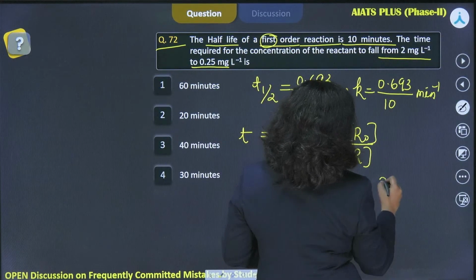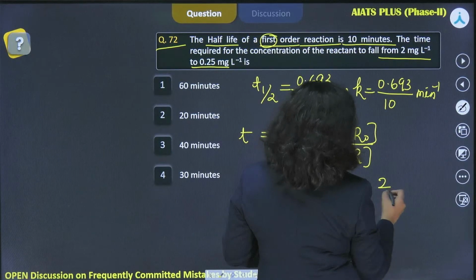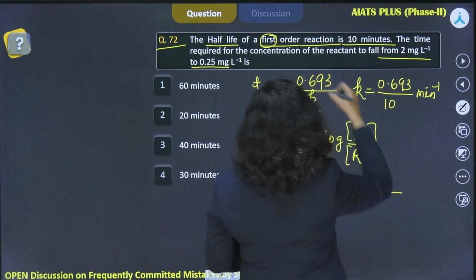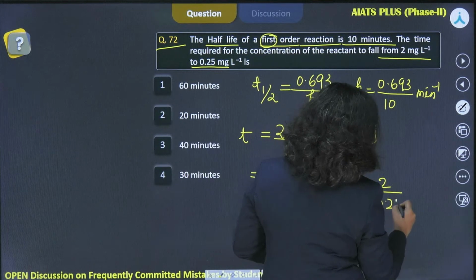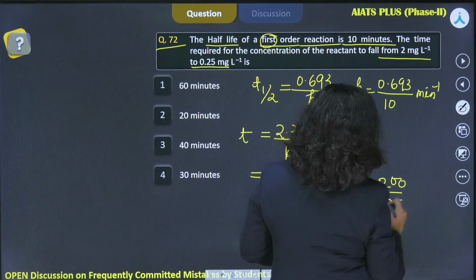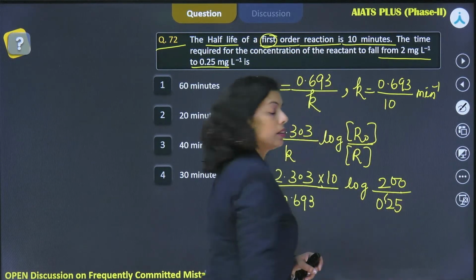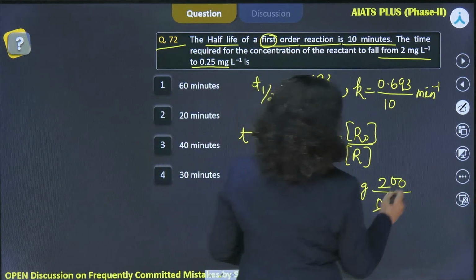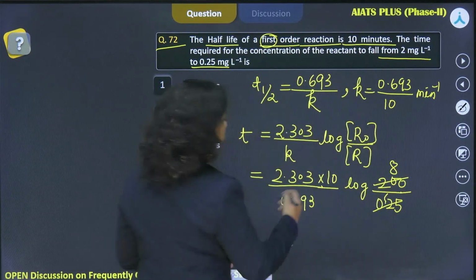2 milligram per liter. The same units were there, so that's why I am writing in the same units, 0.25. So this is 200 by 25, right? And 25 8s are 200.